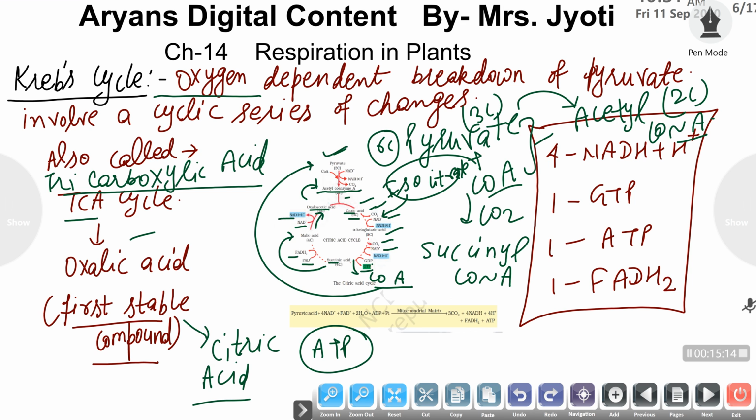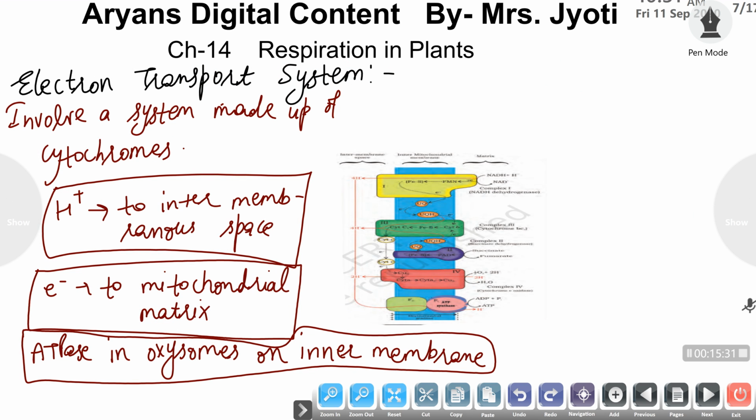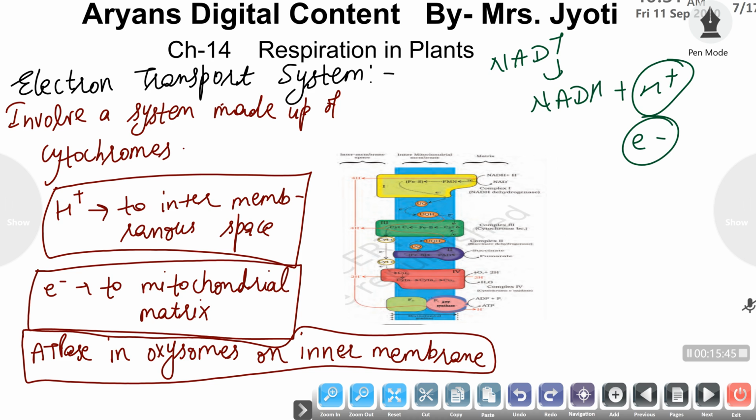The NADH formation also involves release of some protons, and these protons are released in the intermembranous space, which results in the set up of an electrochemical gradient across the mitochondrial membrane. So when NAD positive is reduced to NADH, it results in the release of protons. Along with these protons, electrons are also removed.